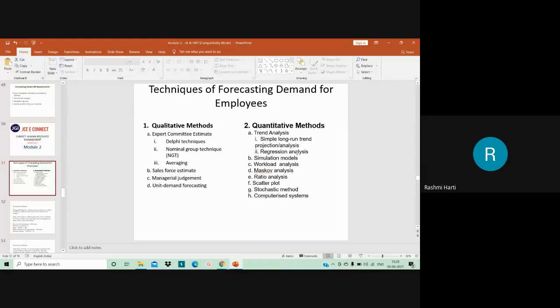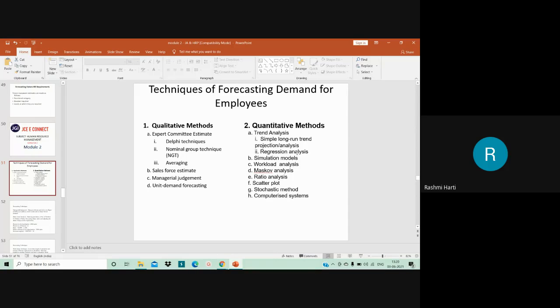Okay, this method basically assumes that the volume of business activity of the organization for the forecast period will continue at the same rate as the previous year. So everything is based on the past analysis, right? So this method certain times may not be a very right method to be followed.